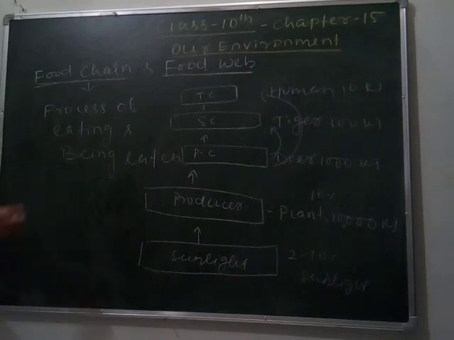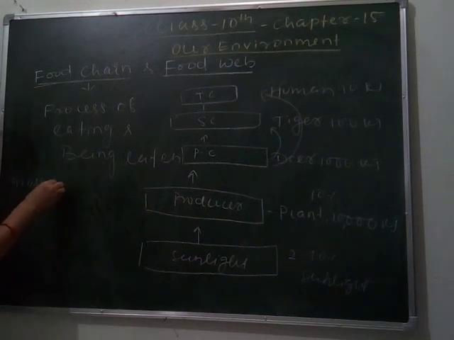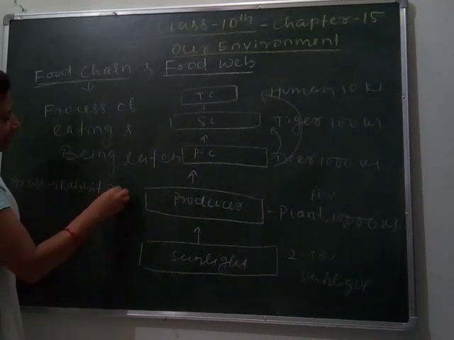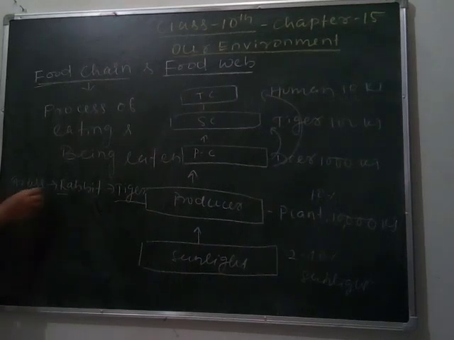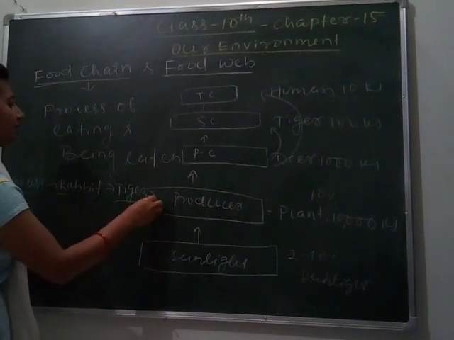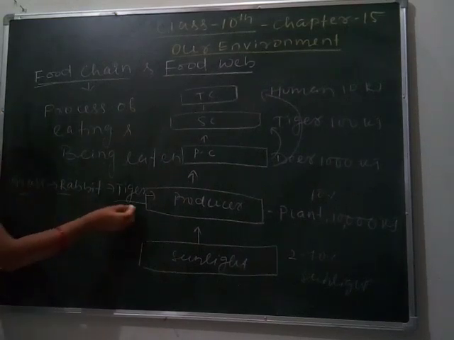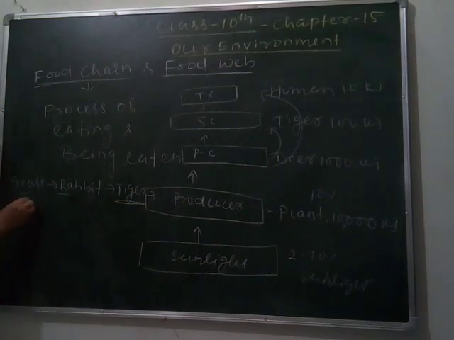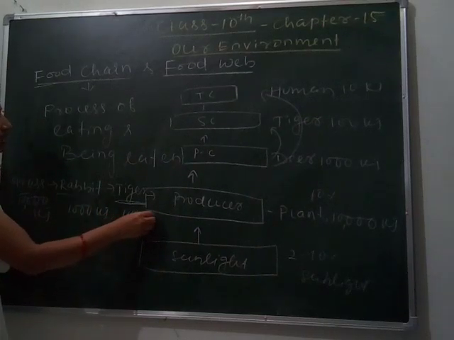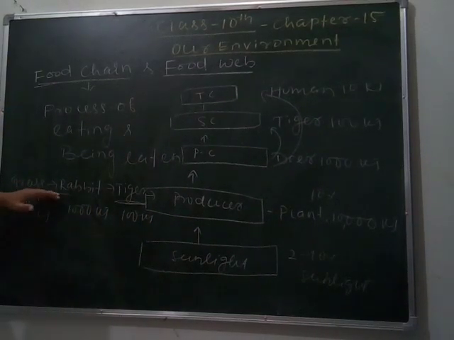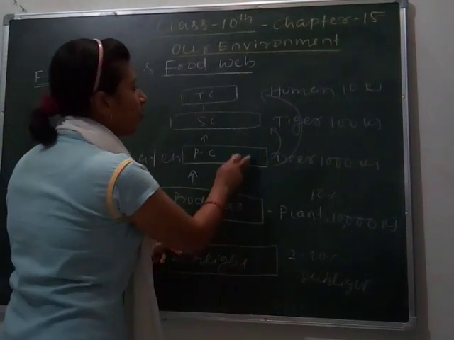Let's take another example here. Suppose for example here is grass, eaten by the rabbit, and rabbit is eaten by tiger. So here the food chain is up to 3 levels. So this is producer, this is primary, this is secondary. If we take more examples then we can, but let's move on. Suppose this produces 10,000 kilojoule energy, it gets 1000 kilojoule energy, it gets 100 kilojoule energy, and in this way energy transfer occurs from trophic level to trophic level. These are called the trophic levels.